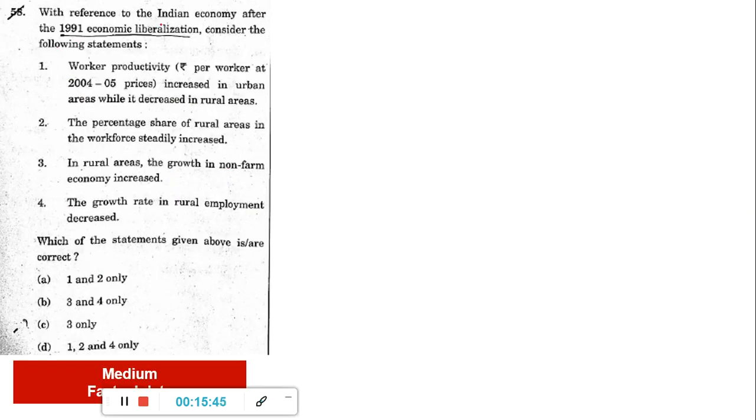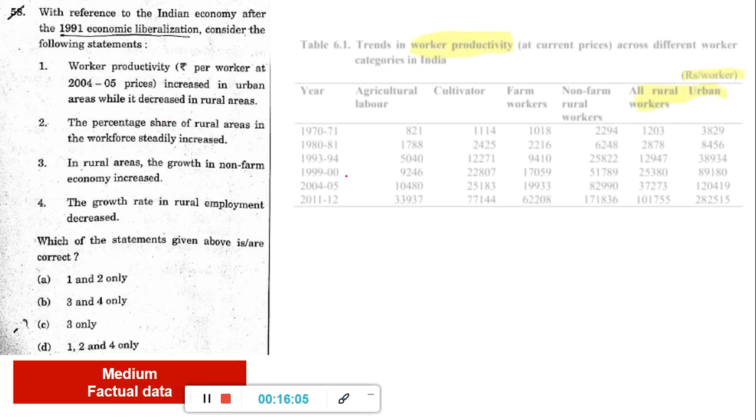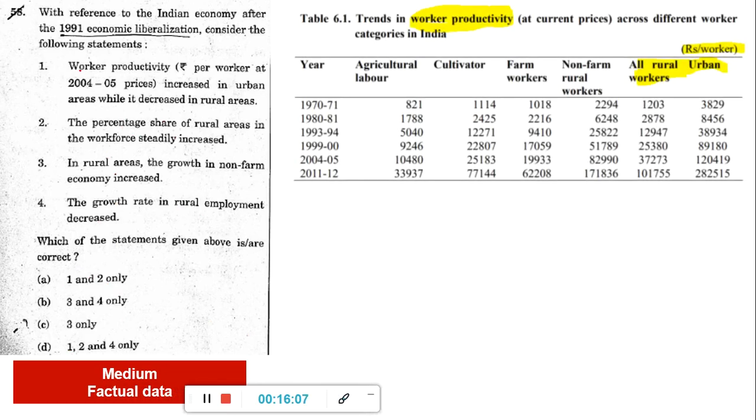Now, with reference to Indian economy, after the 1991 economic liberalization, consider the following statements. Okay, so this is a pure data oriented one, and this also, if you don't have time, you better can skip this question. Okay, only good thing is here 1, 2, 3, 4 option is not there. So one of them at least has to be wrong. Okay, now data, if you go on Google in economic survey and other ministry websites, you will get all these things. Okay, first is worker productivity.